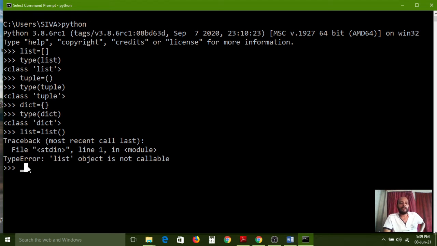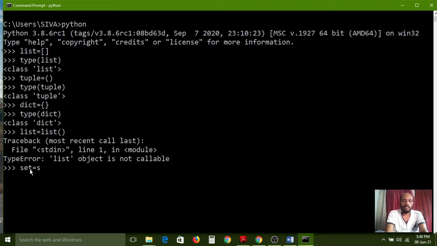So now I want to create an empty set. For the dictionary we use curly braces, and for sets also we can use curly braces, an open curly brace and a closing curly brace. So both use the same brackets. But if you use empty brackets without any elements, then it is treated as a dictionary. Then how can you create an empty set? By using the set method only.